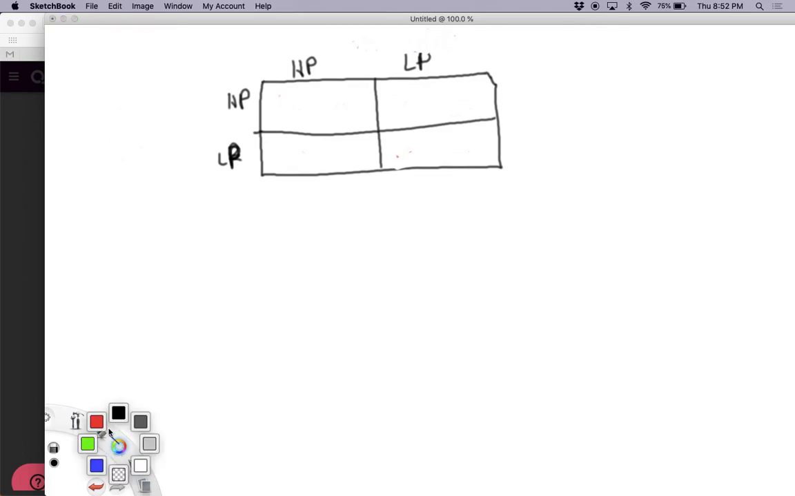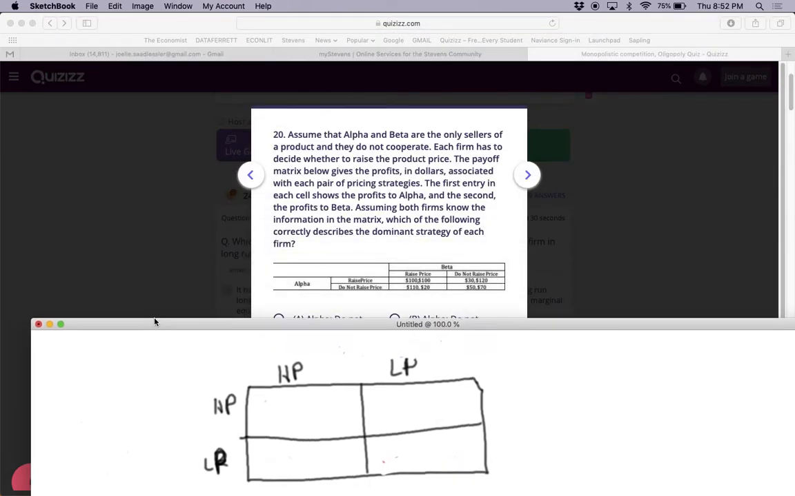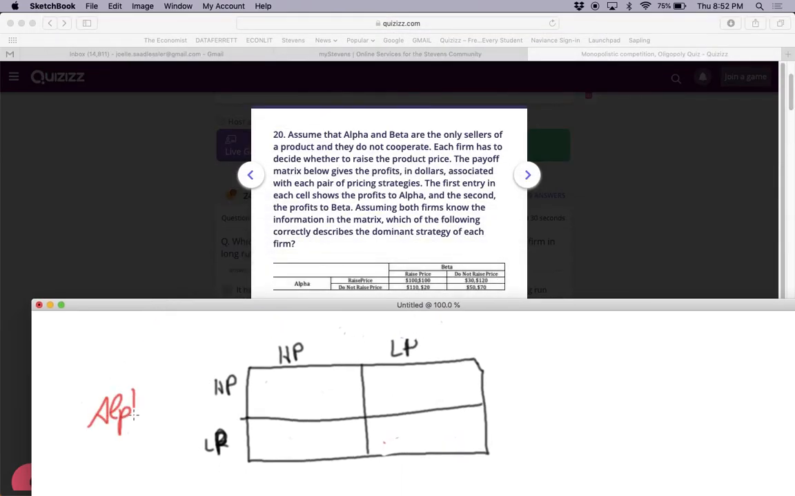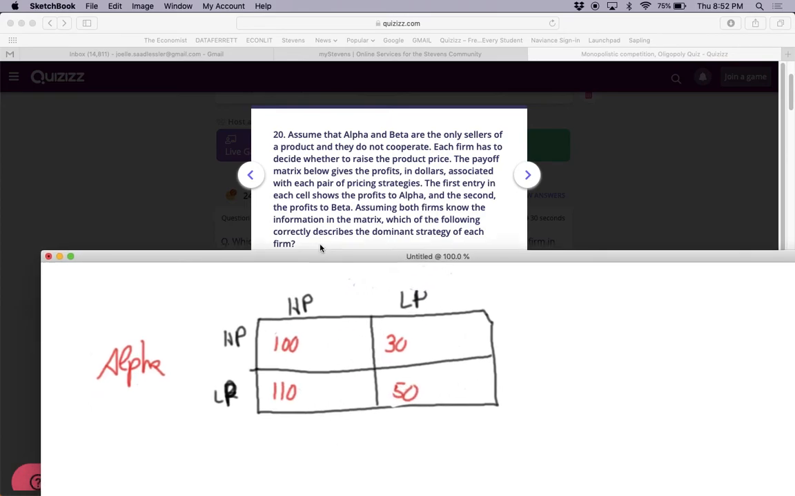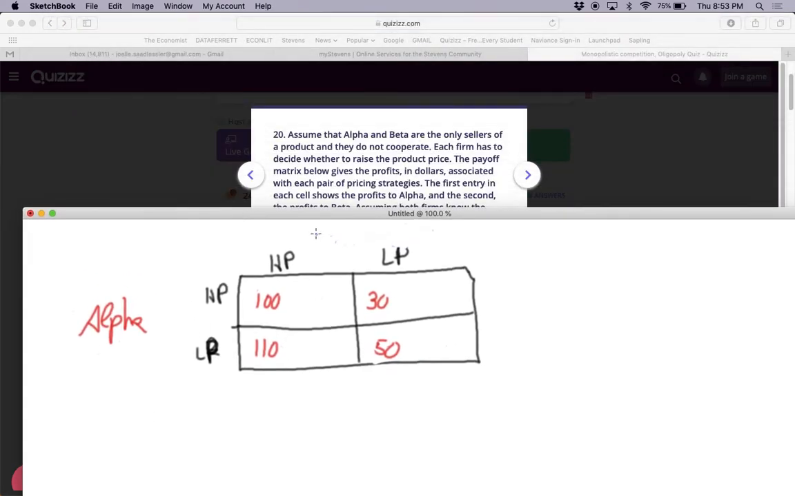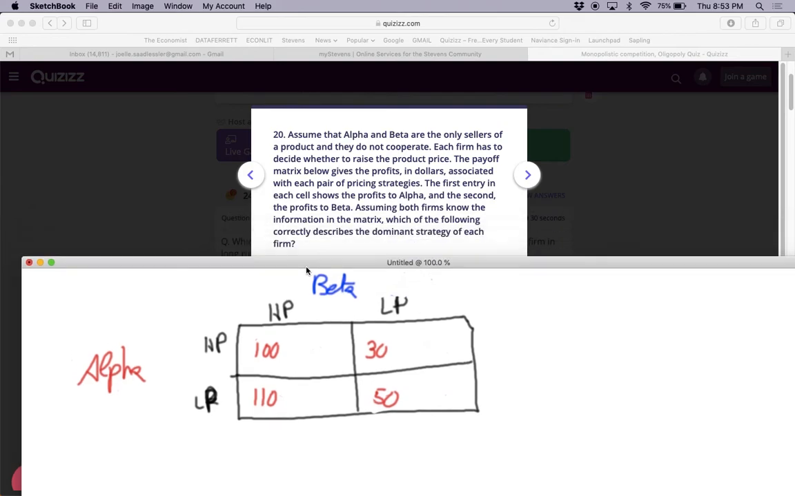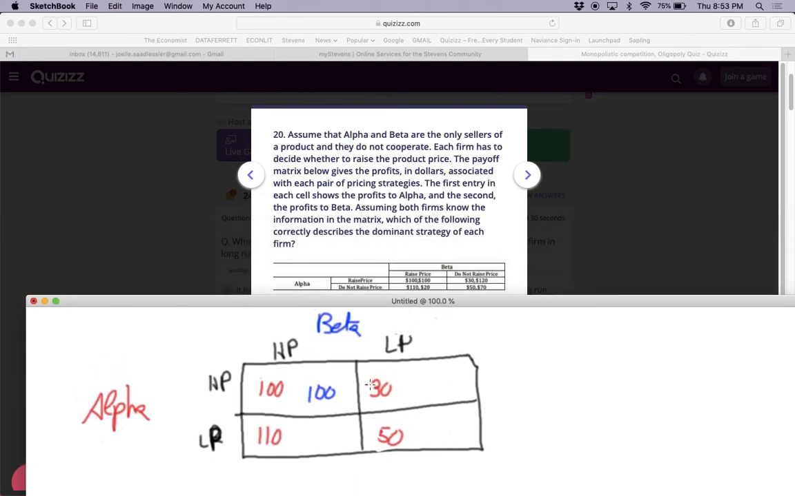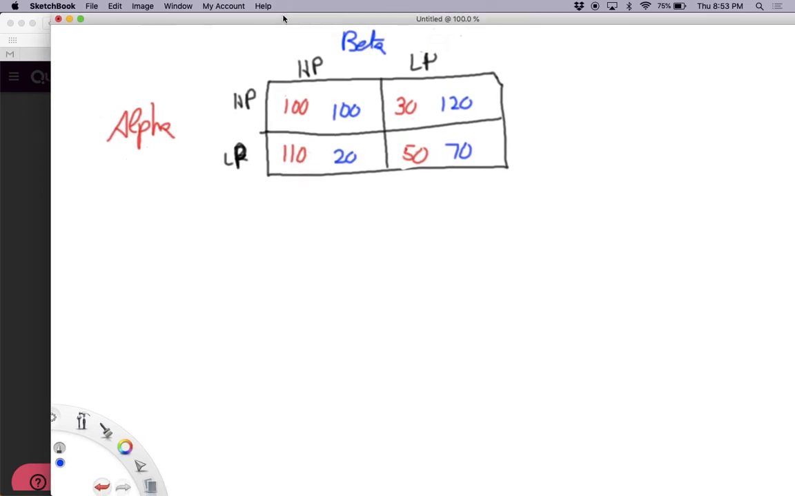So we got this player is alpha and high price, low price, let's say, fine. We got 100, 110, 30, and 50. And we got beta, $100, 120, 70, and 20.